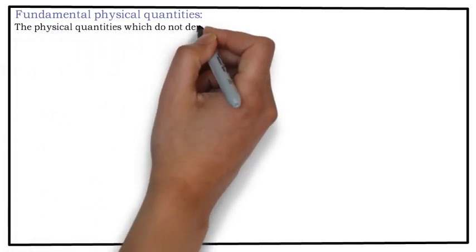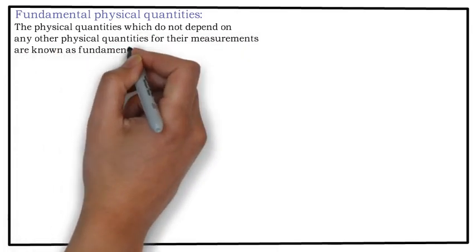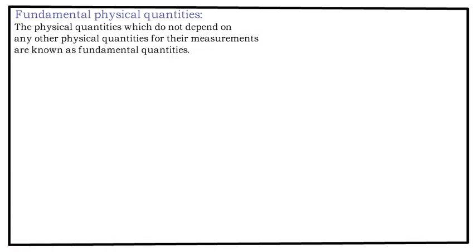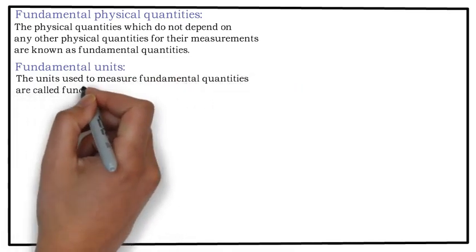Now to understand that, you have to understand what a fundamental physical quantity is. The physical quantities which do not depend on any other physical quantities for their measurements are known as fundamental physical quantities. For example, you and your parents. Your parents are independent to take a decision. They don't have to ask you, but you can't do that. So, parents are the fundamental and you are derived from them. In a similar fashion, fundamental physical quantities do not depend on any other physical quantities for their measurement. And units of these fundamental physical quantities are called fundamental units.